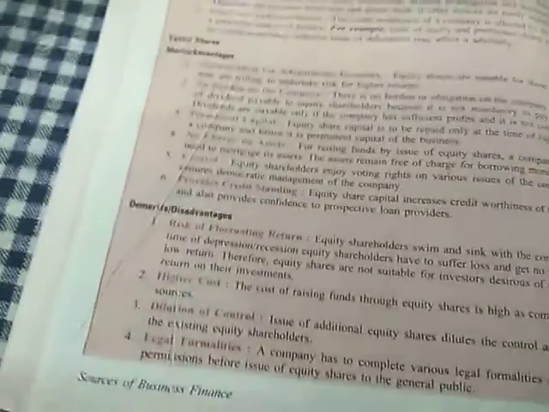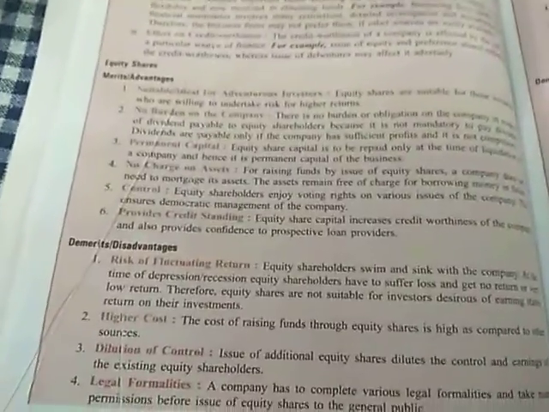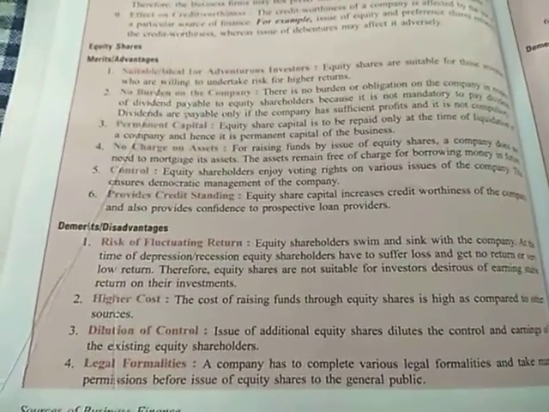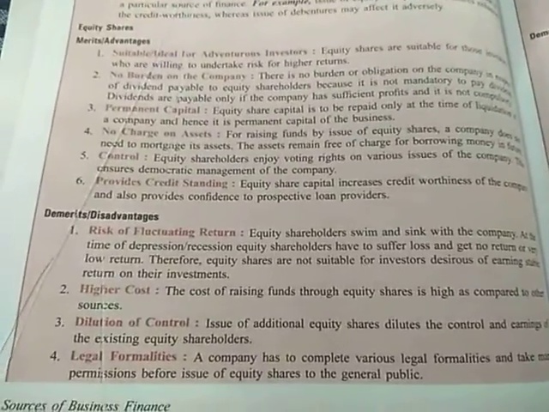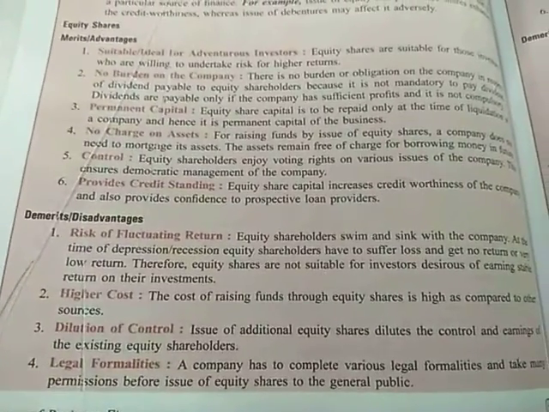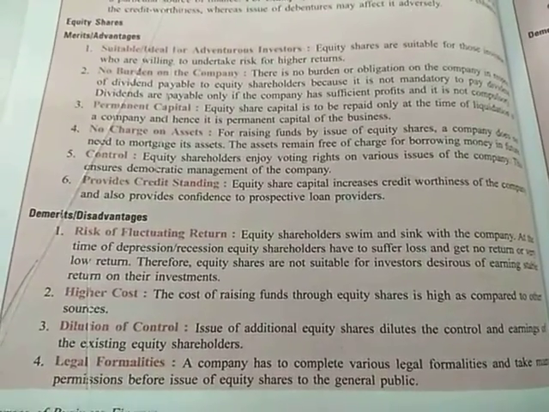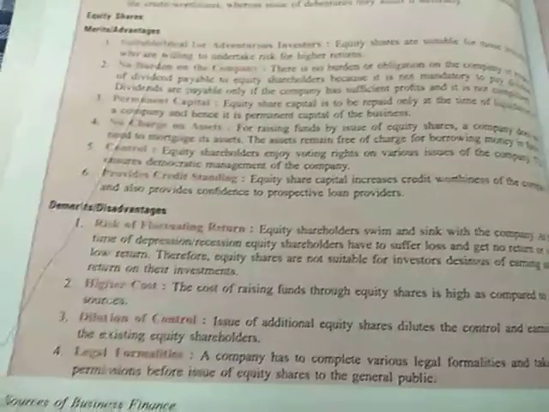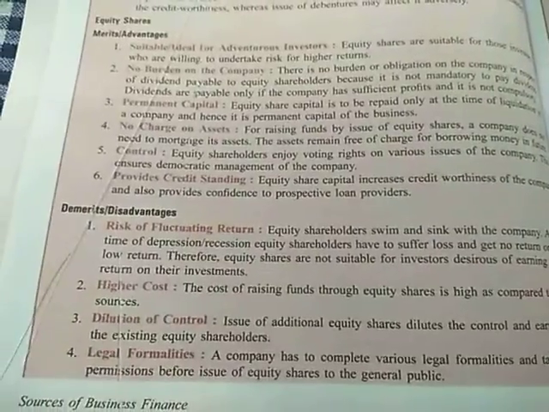Next are the demerits or disadvantages of equity shares. Risk of fluctuating return. The return on equity shares is never fixed. So in times of depression or recession in the market, the equity shareholders have to suffer loss and they might get no return or very low return. So the risk of fluctuating return is always existing in the case of equity shares.